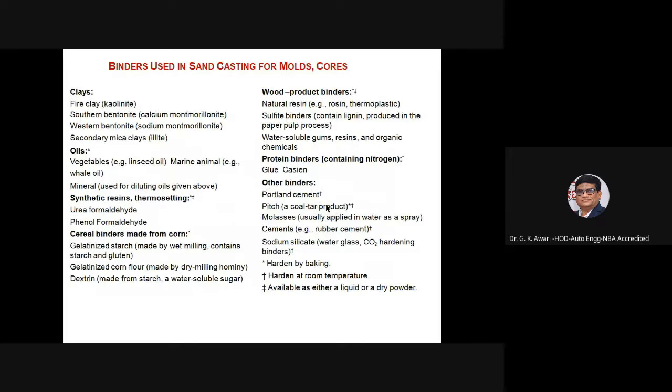Binders used in sand casting for the molds and the cores. That is clays, fire clay, then oils: vegetable, marine animal, whale oil, mineral; synthetic resin, thermosetting; binders made from corn, then wood product binders like natural resin, water soluble gums, protein binders, glue resin, and other binders like Portland cement, pitch or molasses.